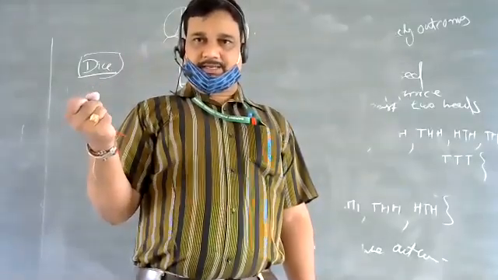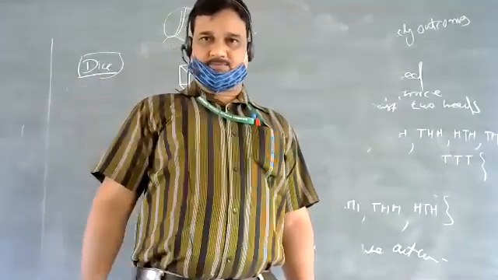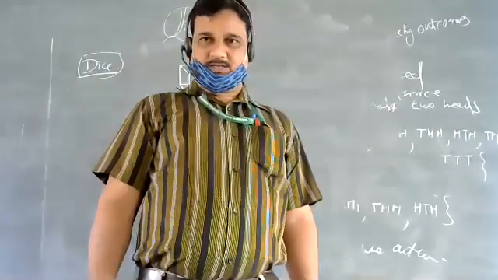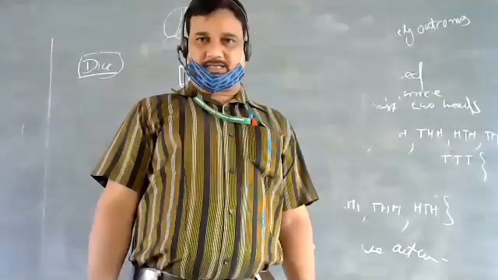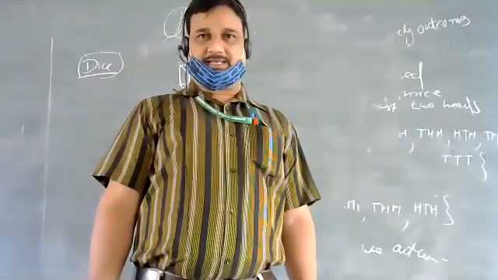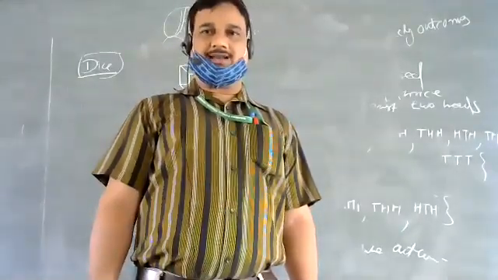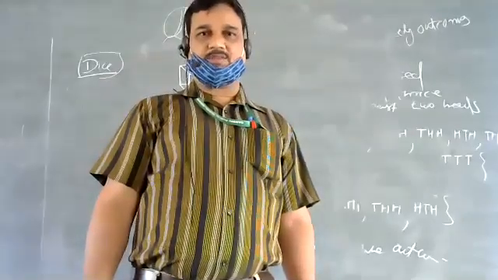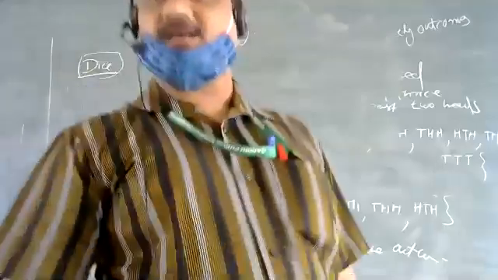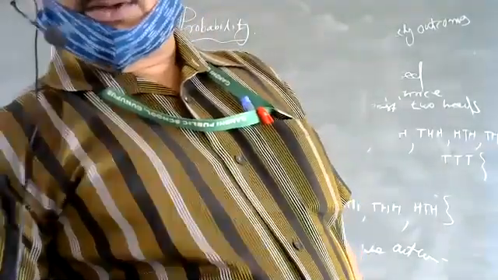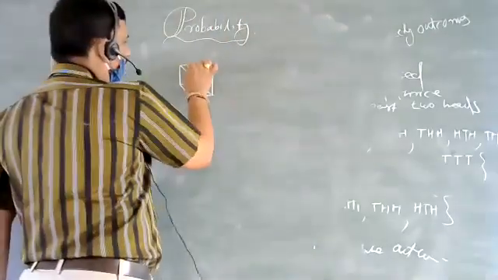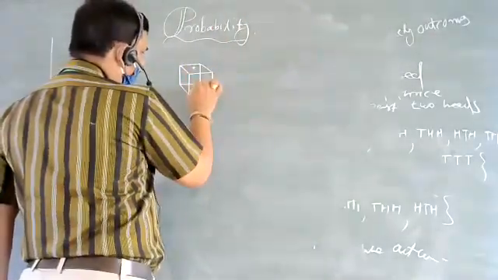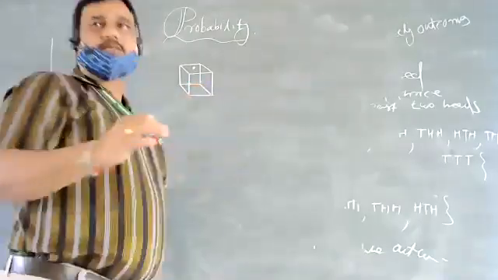When I am saying 80 faces, all are silent. 6 faces. And in 6 faces, 6 numbers will be written, as dots: 1, 2, 3, 4, 5, 6.